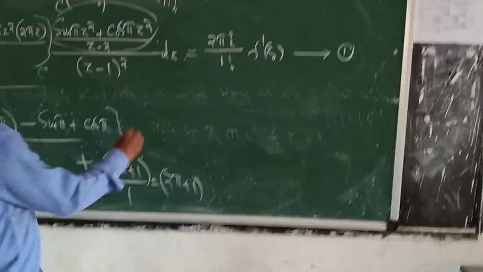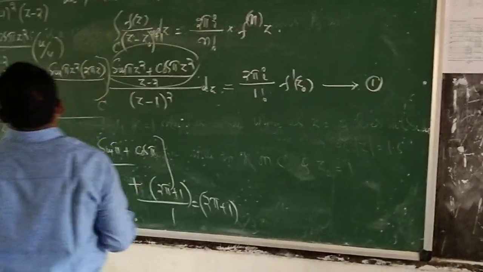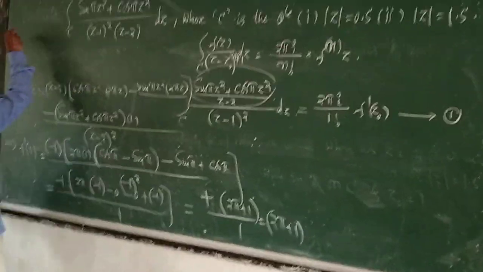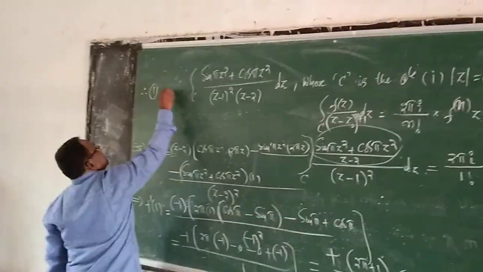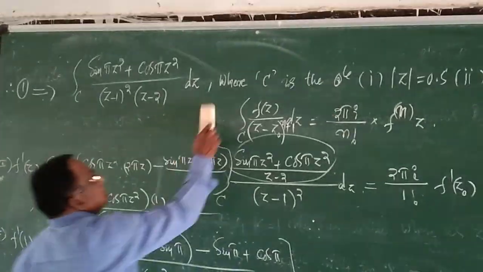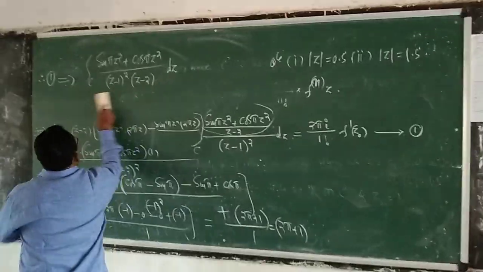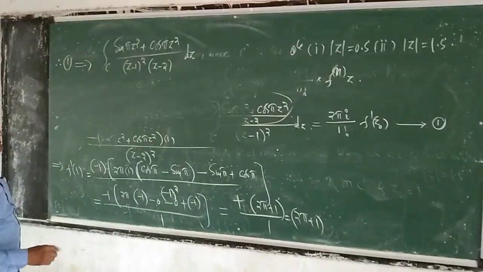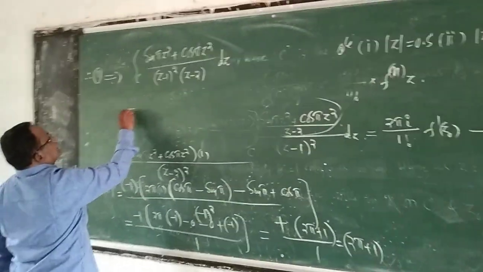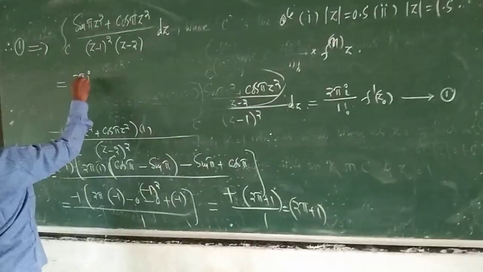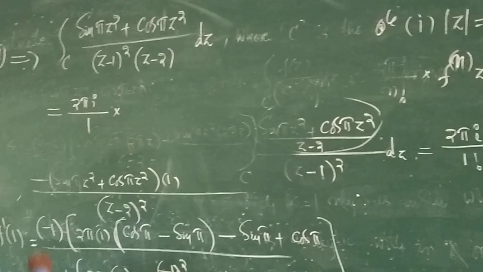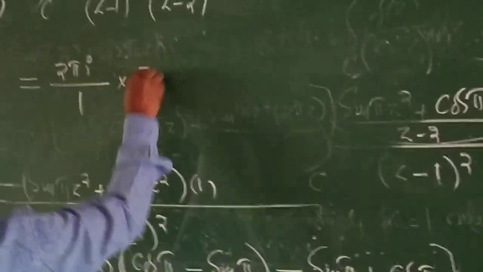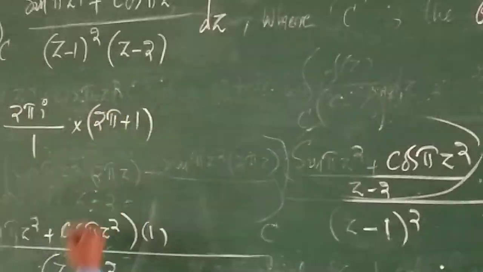Therefore, equation number 1 gives the integration of sin pi z square plus cos pi z square divided by z minus 1 whole square into z minus 2 is equal to 2 pi i divided by 1 factorial into f dash z0, f dash at 1, which is 2 pi plus 1.